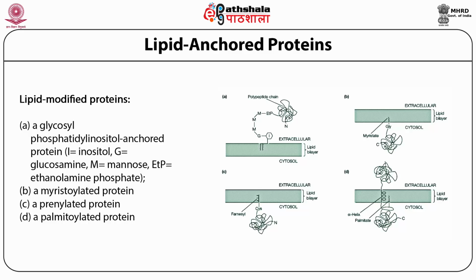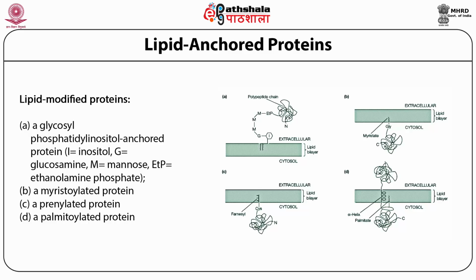Sequential addition of sugar residues and ethanolamine phosphate to the phosphatidyl ethanolamine takes place. The protein to be anchored has a signal peptide at the C-terminal, which is removed in the lumen of the rough endoplasmic reticulum, and this preformed GPI anchor is attached to the C-terminal.